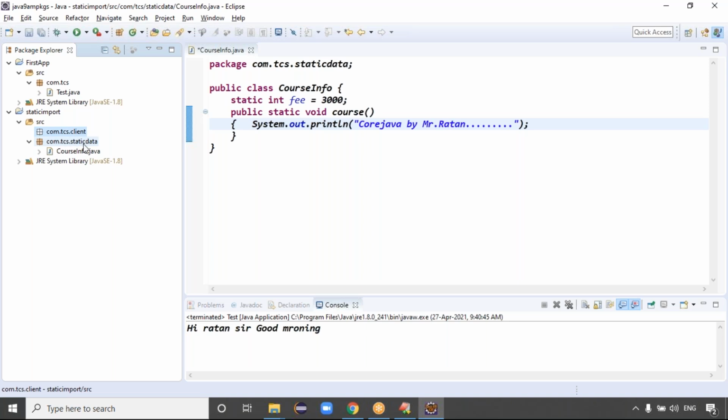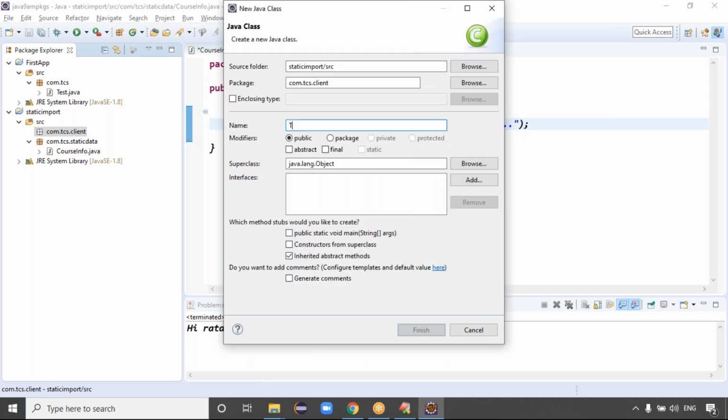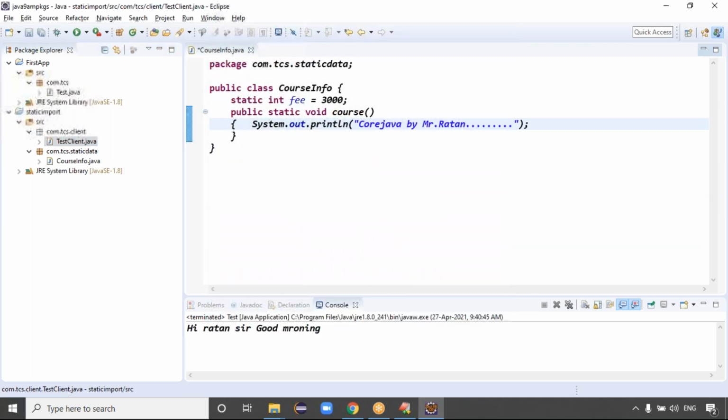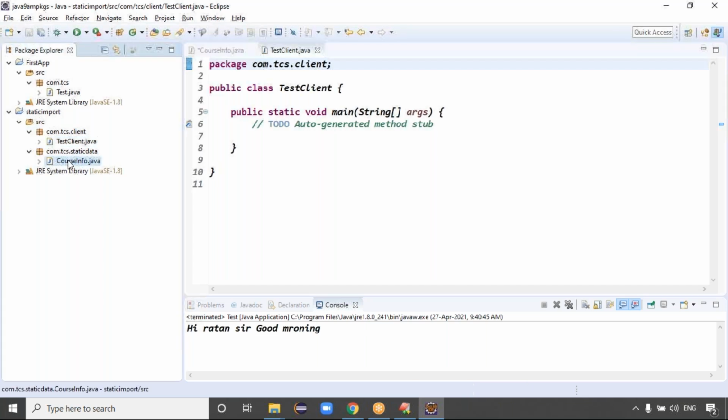Guys, com.tcs static data is the information there. In the client code, I want to access that information. For the class name, generally we will take TestClient. A client code requires the main method, right? Just click on the main method, click on finish. I hope you got the two different packages, right? Yes or no? This is static data, and this is client code.